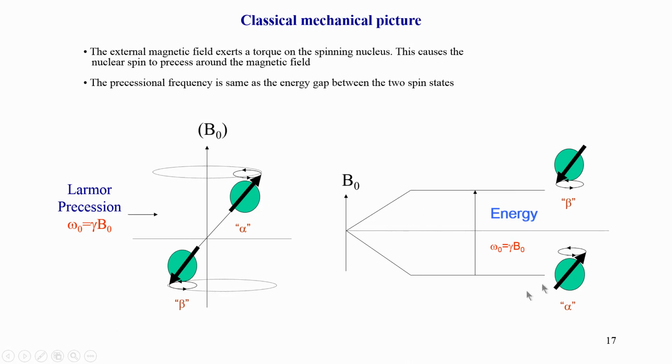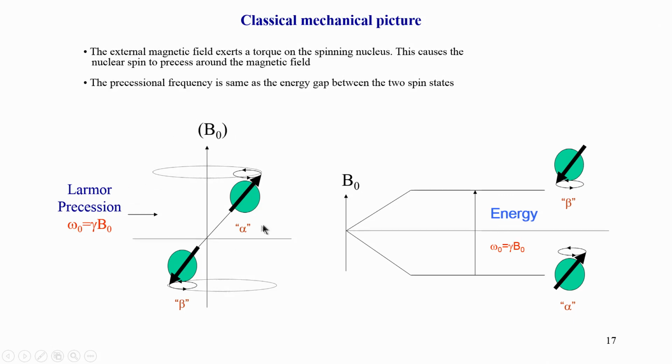Now, NMR is a beautiful technique which not only can be understood in this way, it can also be understood in a purely simple hand waving vector picture, what is called the classical picture. This is something very unique to NMR. Normally, spectroscopy comes under the quantum mechanical way of describing it, but NMR can also be understood in a hand waving, I would say, vector model. So, let us see how we can understand NMR in this manner.